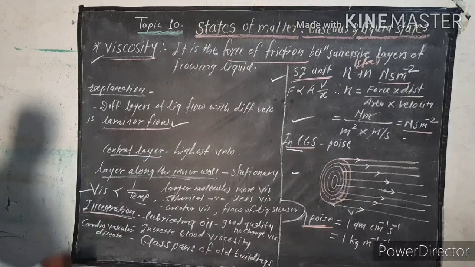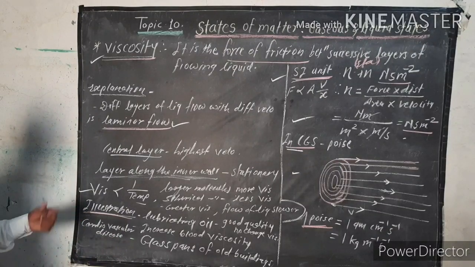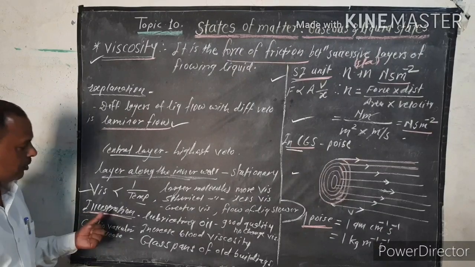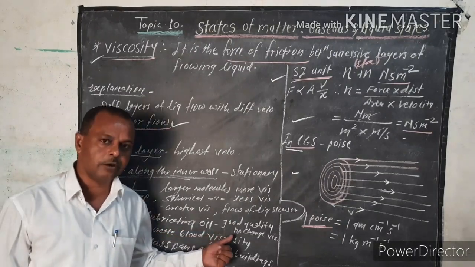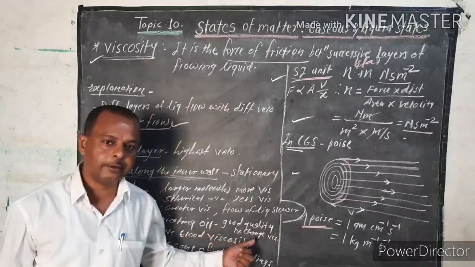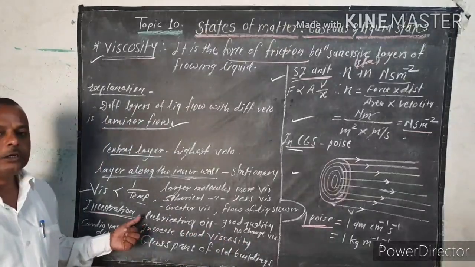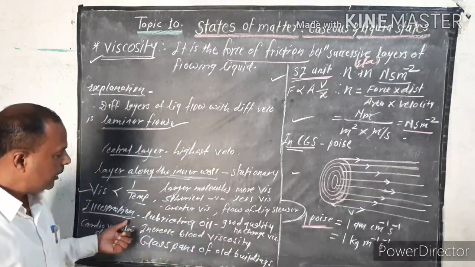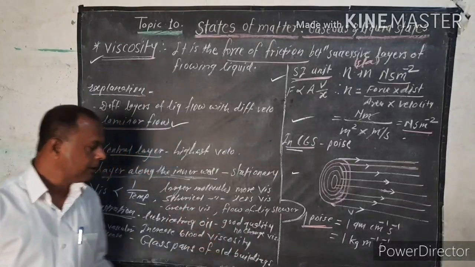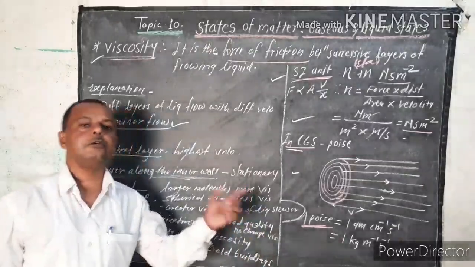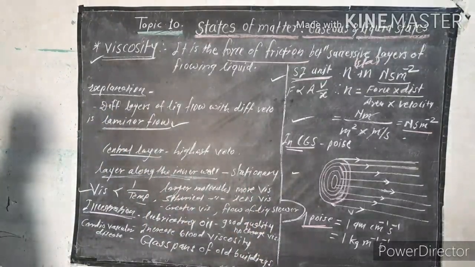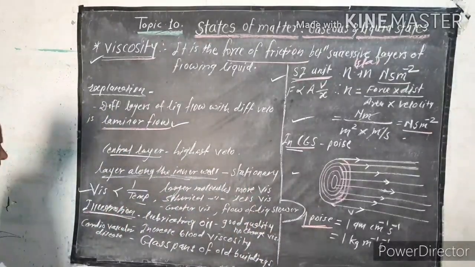Now, illustration. How will you illustrate viscosity? Take the example of lubricating oil. For lubricating oils, quality matters. To maintain good quality, the lubricating oil must have no change in viscosity. You understand? There is no change in viscosity.